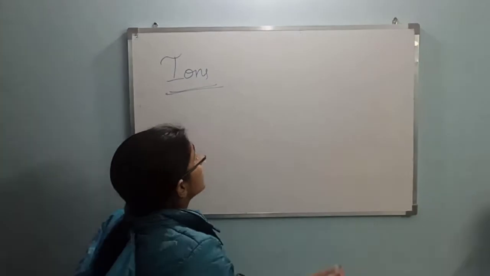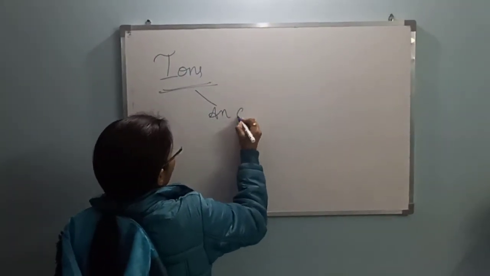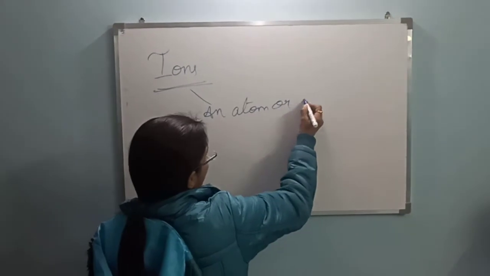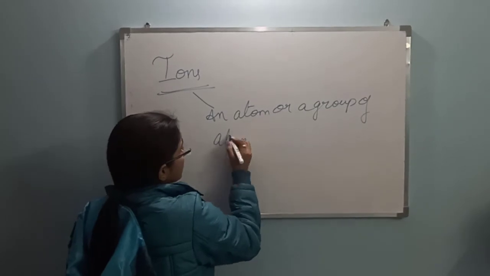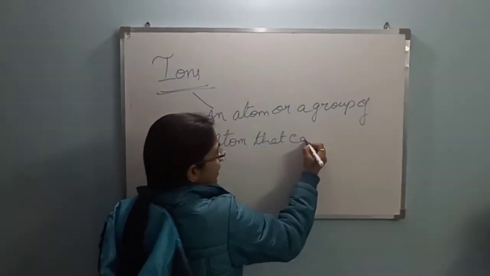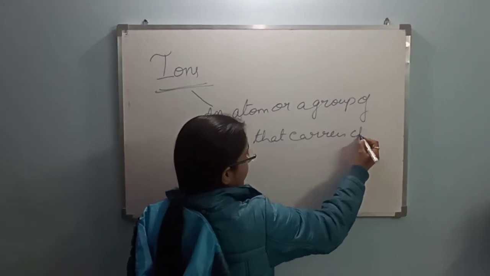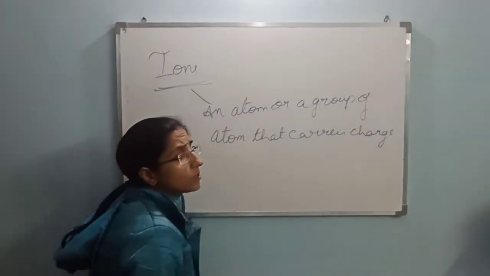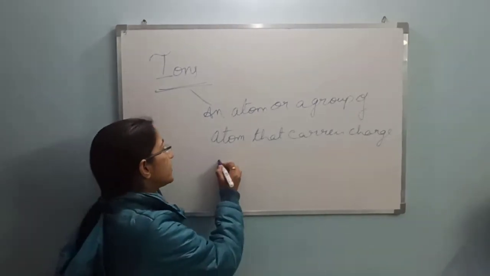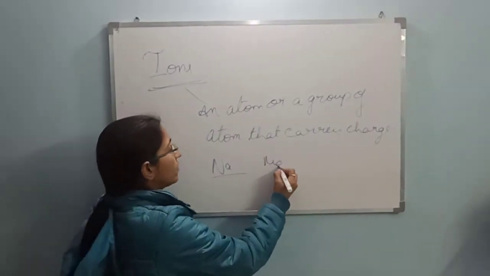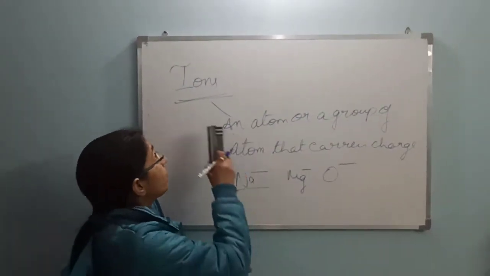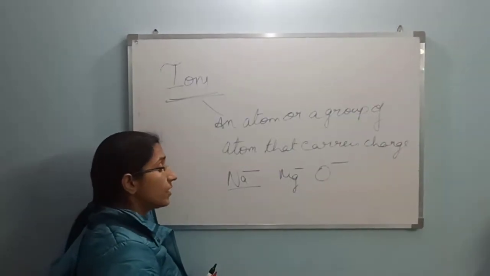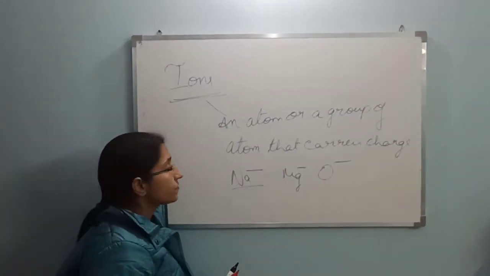Fine. So what are ions? Ions basically describe the word, that is, it is an atom or a group of atoms that carries charge. It can be positive, it can be negative. If I tell you about an atom, we can say that this is sodium atom, magnesium atom, oxygen atom, because these species are not carrying any sort of charges. But ions are an atom or a group of atoms that basically consist of some charged particle.